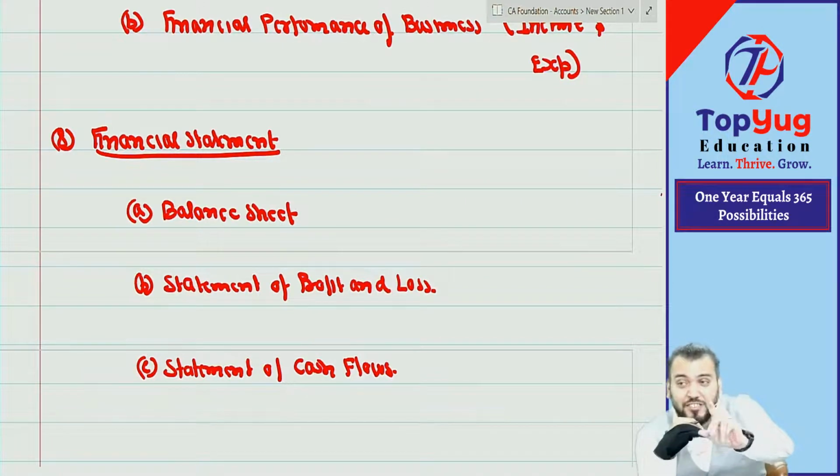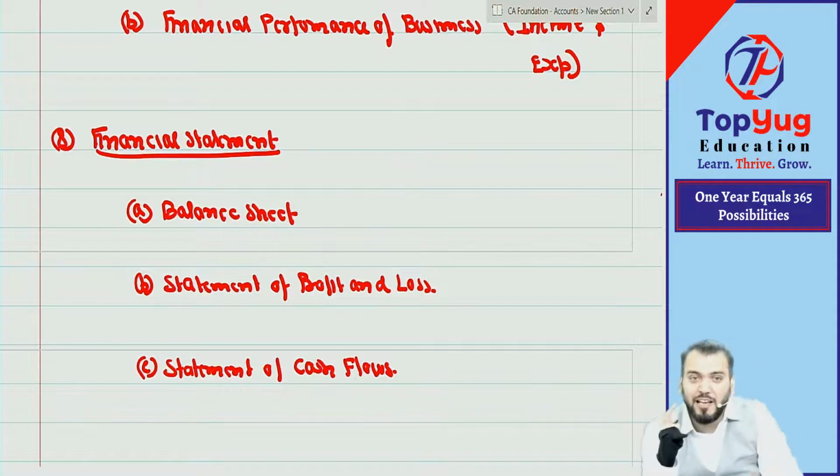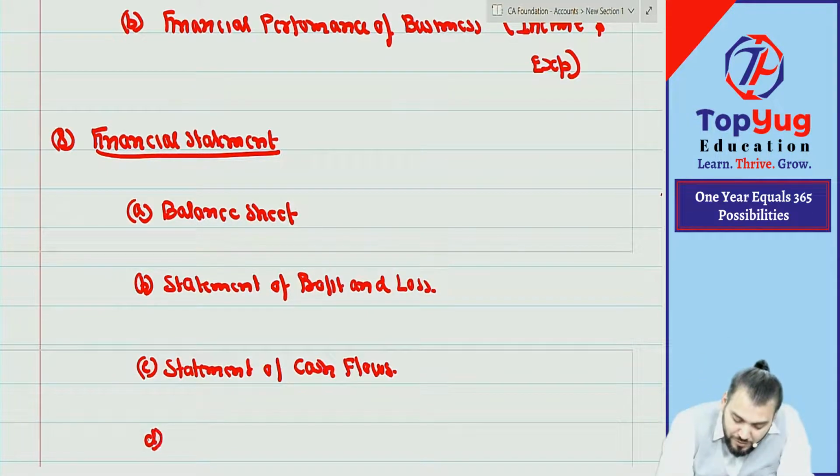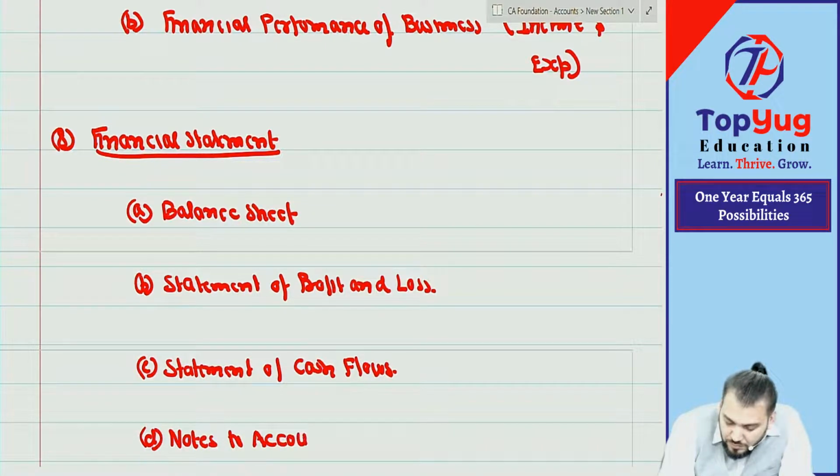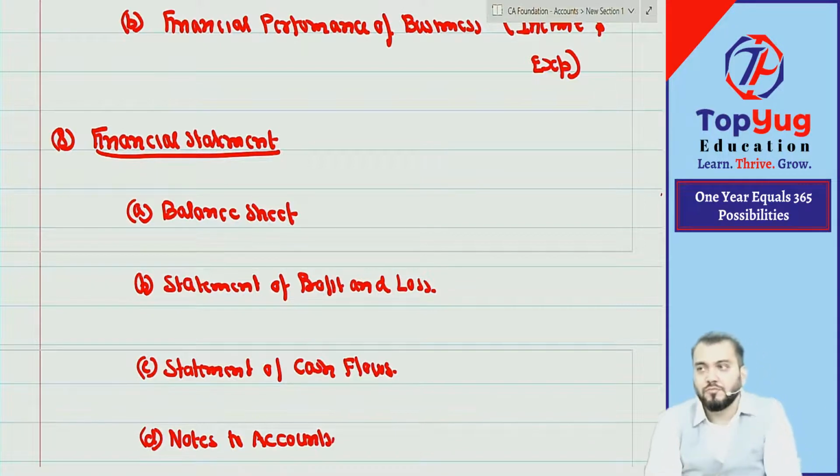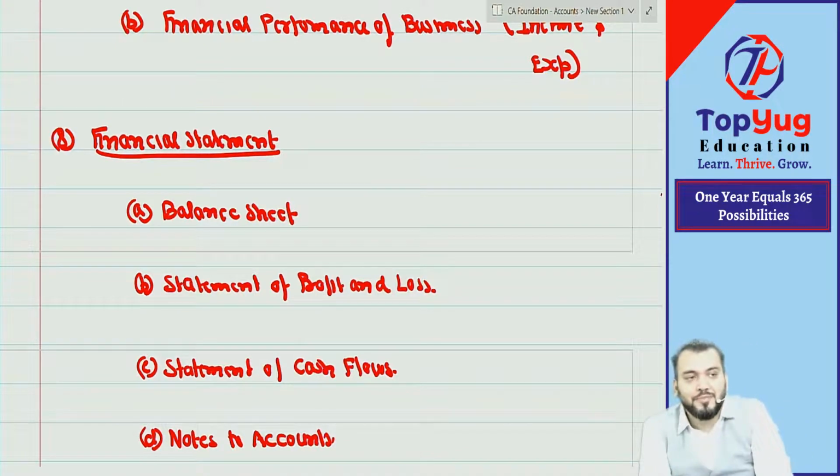Whenever we say financial statement, in your mind should come balance sheet, statement of PL and statement of cash flow. And last is notes to accounts. Do you know about notes to accounts? You don't know? I also don't know. Leave it. But you should know the names of the statements.